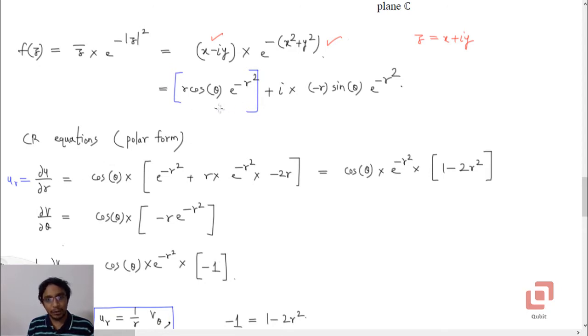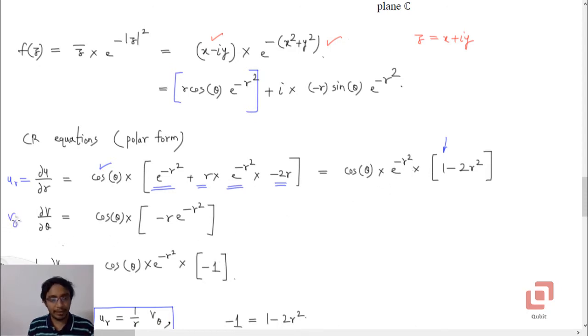Now we have to apply the product rule. Keep cos θ as it is outside the bracket, differentiate r, you will get 1, second function as it is, plus keep the first function as it is, r, and take the derivative of the second, which is going to be e to the power minus r squared into minus 2r. Okay, and now you can take e to the power minus r squared outside the bracket, which will end up in cos θ into e to the power minus r squared inside the bracket 1 minus 2r squared. Okay, so this is the first partial derivative that we want.